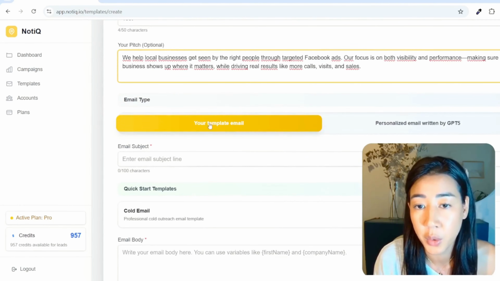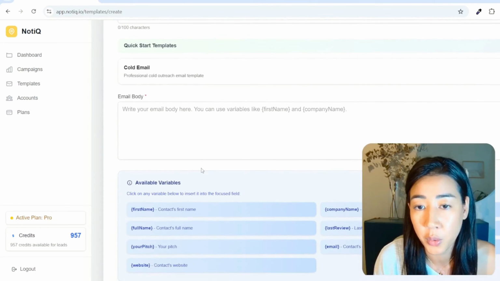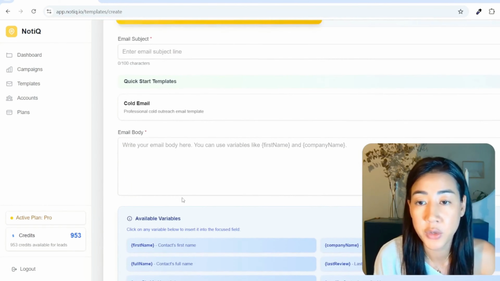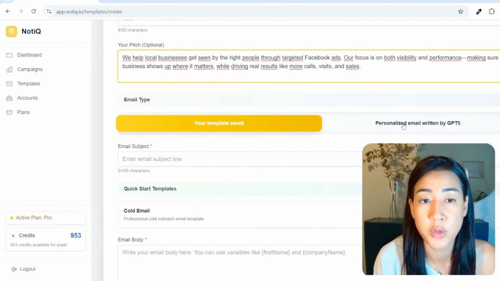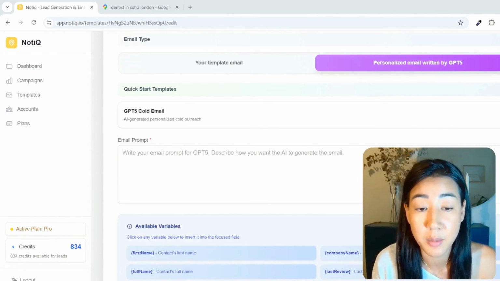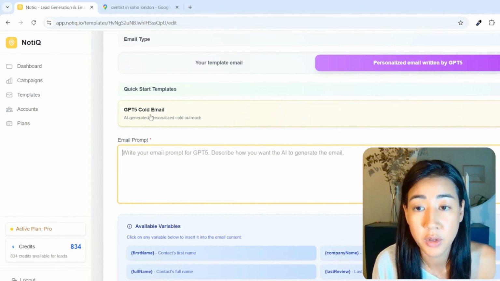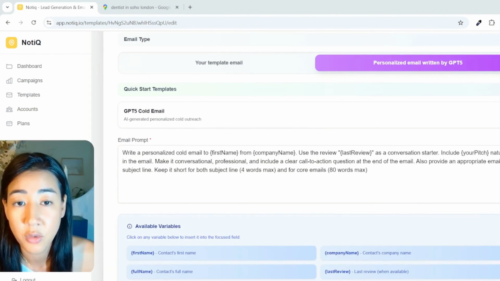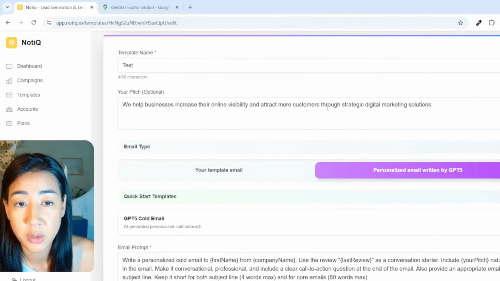Either you write your own email template using a bunch of different variables. And if you find it too much work to write your own email template, you can also use this option where we're going to use ChatGPT 5 to write the emails for us. So all you have to do here is to insert a prompt. So if you click on this one, we have an example for you. And then we're using the last review as a conversation starter. Include your pitch, which is the pitch that we have right here.